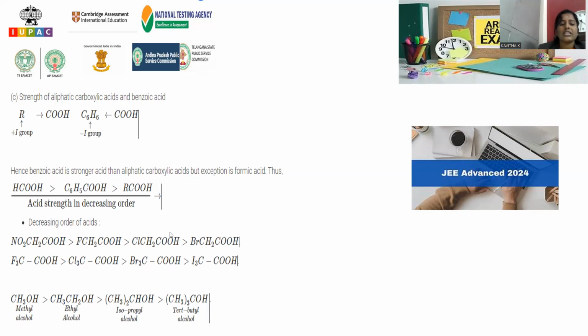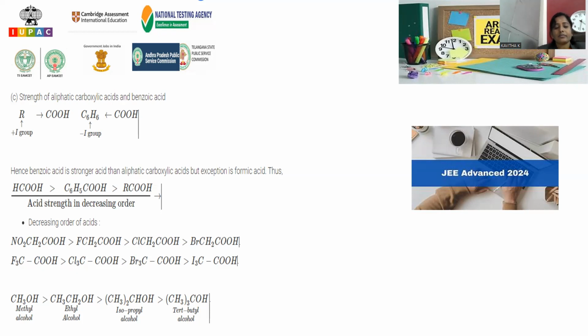So this is the way, if nitro is present on a carboxylic acid, it will become more acidic. Later on fluoroacetic acid, chloro and bromoacetic acid. If you compare trifluoro, trichloro, tribromo, triiodo, obviously fluoro is of higher electronegativity, so that acidic strength will be higher in comparison to chloro, bromo and iodo.